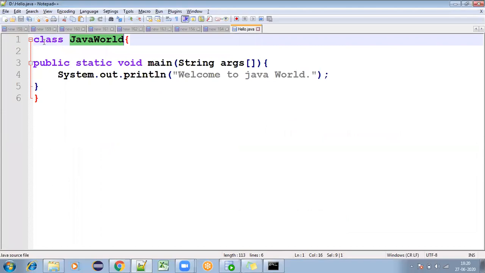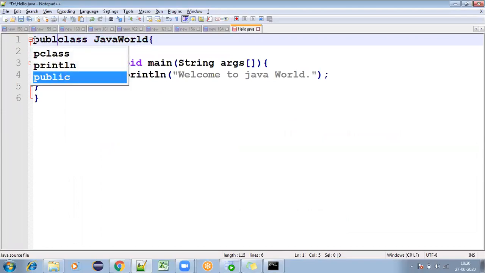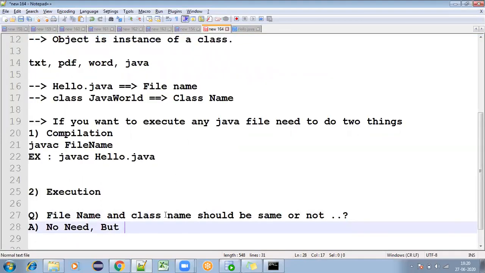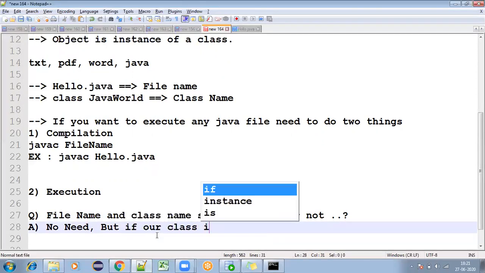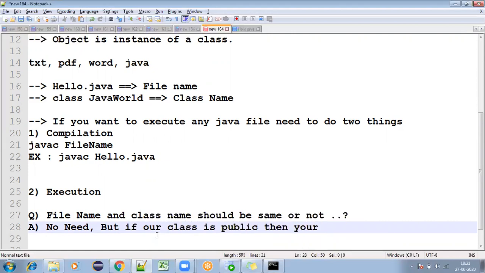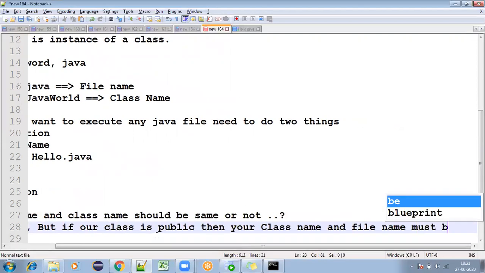Whether your class is public: your class is JavaWorld and your file name is hello.java, but your class is public. Whenever your class is public, then only your class name and file name must be the same. This point you need to remember.